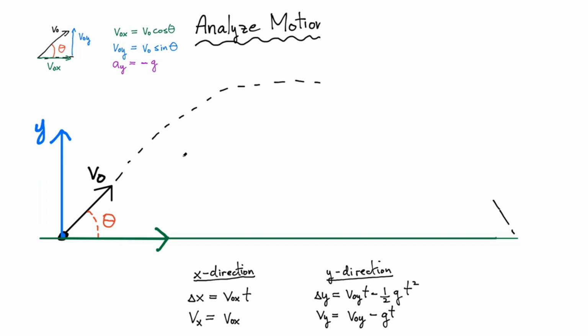Okay, so I want to first analyze the motion, at least qualitatively. So let's first examine what's going on with the velocity as the projectile moves along this path. One thing we notice is, let's plot the magnitude of this initial velocity in the x direction. So we have a vector that's about this long, and that is the initial velocity in the x direction.